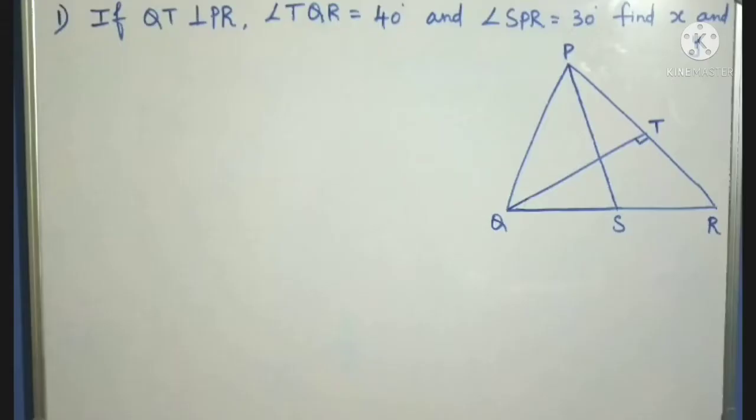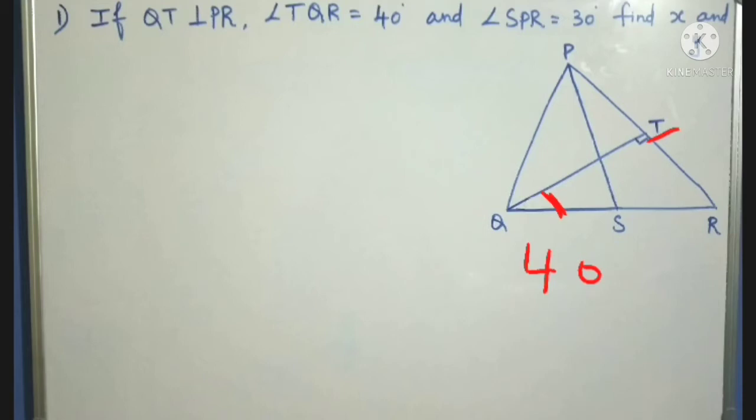Okay. So the first question is: if QT is perpendicular to PR, angle TQR is equal to 40 degrees and SPR equals 30, find X and Y. QT is perpendicular to PR, and TQR is this angle, which is 40.